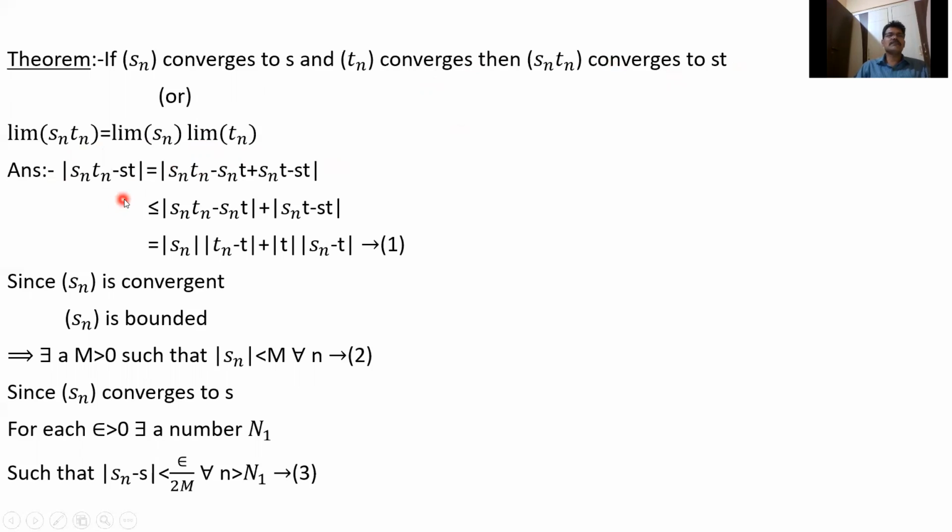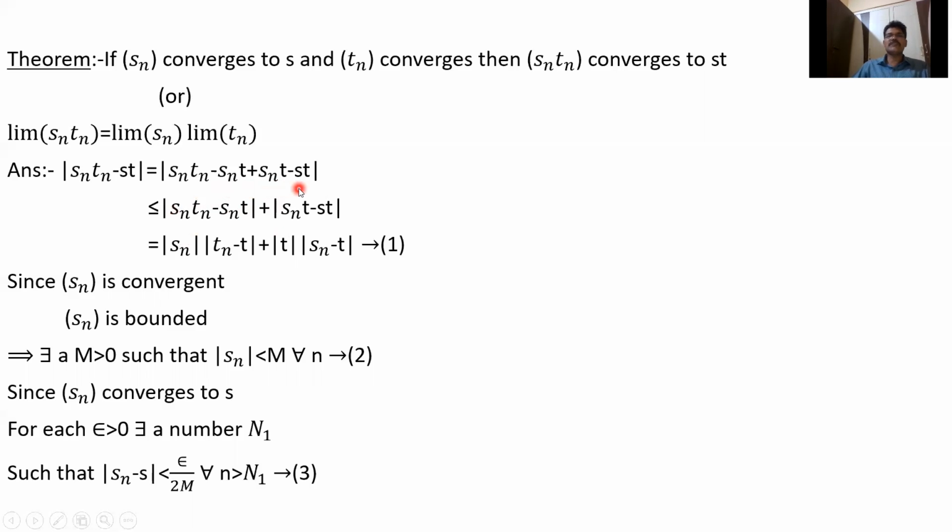So mod Sn Tn minus ST can be written as mod Sn Tn minus Sn T plus Sn T minus ST. So these two cancel, and we get Sn Tn minus ST. This is like mod x plus y. By the triangle inequality, mod x plus y is less than or equal to mod x plus mod y. Here x is Sn Tn minus Sn T, and y is Sn T minus ST.